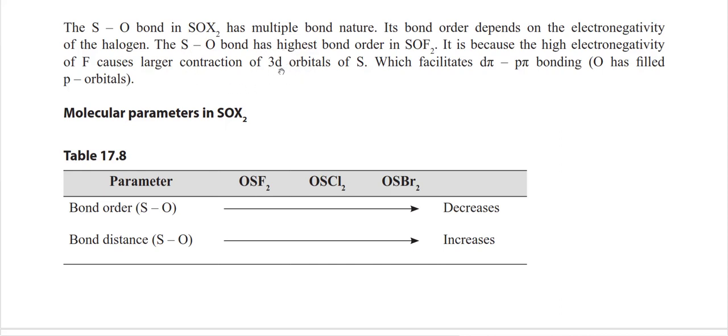Okay, so that's why it can force or make a stronger bond between S and O in SOF2. So that's why the bond order of SO in SOF2 is higher, and as you go from this to this side, it decreases. Okay, whereas the bond distance increases.